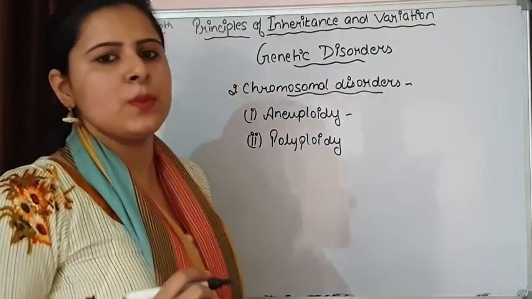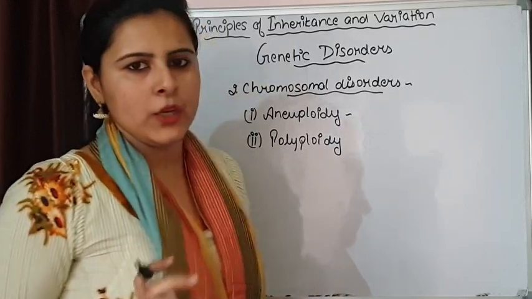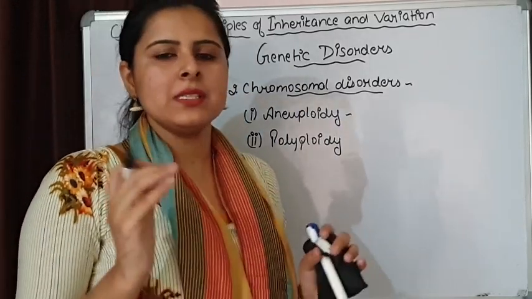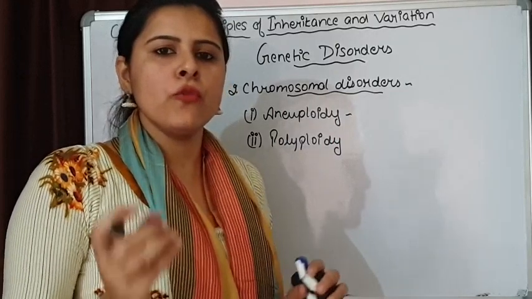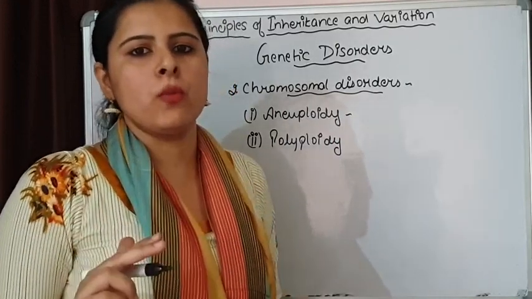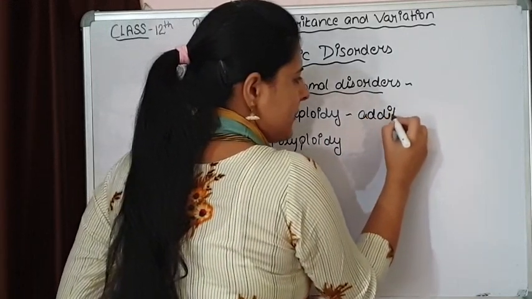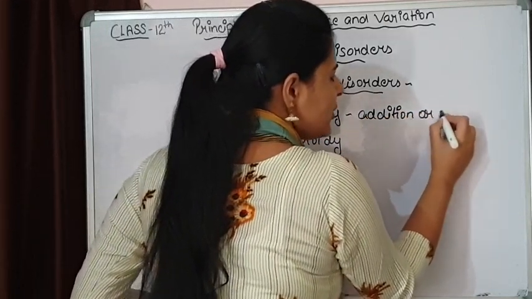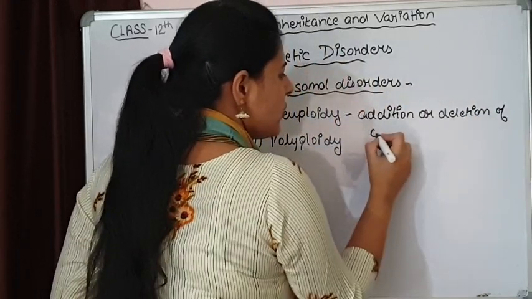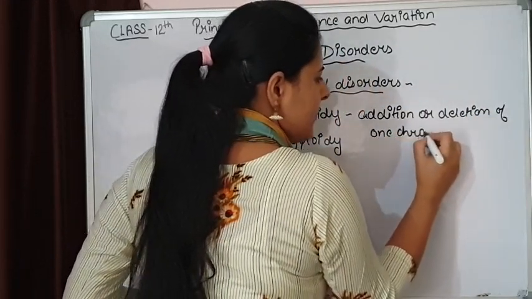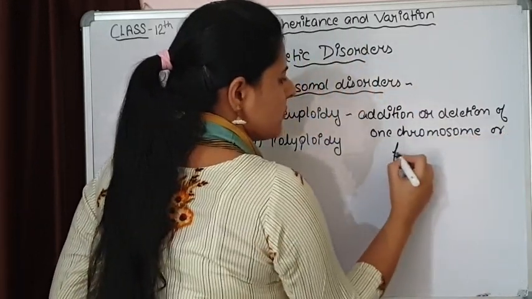What is the difference between aneuploidy and polyploidy? First, let's discuss aneuploidy. Aneuploidy simply means when there is addition or deletion of one or a few chromosomes. So there will be either addition or deletion of one chromosome or a few chromosomes.